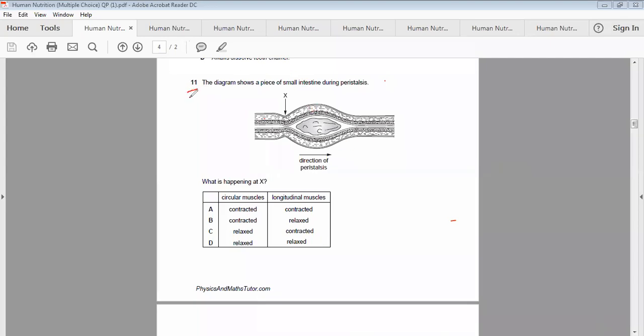Now another MCQ. The diagram shows a piece of a small intestine during peristalsis. What is peristalsis? Antagonistic movement of longitudinal and circular muscles. Okay, that is called peristalsis.